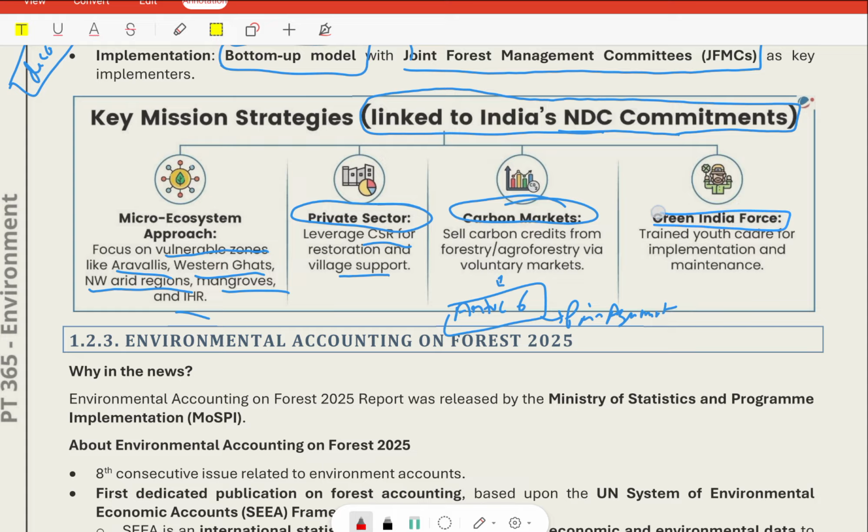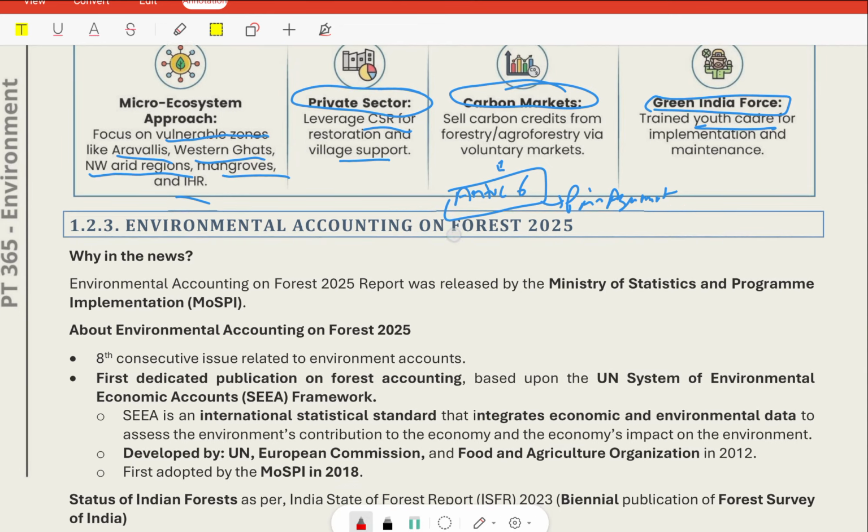Green India Force, that is, a youth cadre should be trained for implementation and maintenance of the green cover. So these are the key strategies: finding the vulnerable areas and tackling their problems, including private sectors, introduction of carbon markets, and training or encouraging the youth to participate in maintaining and implementing the mission.